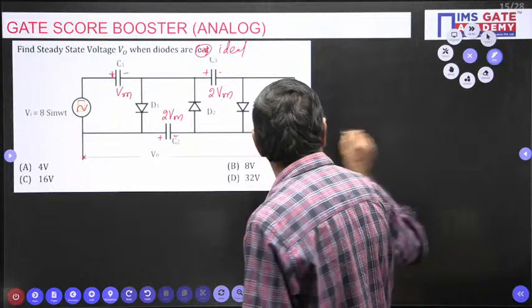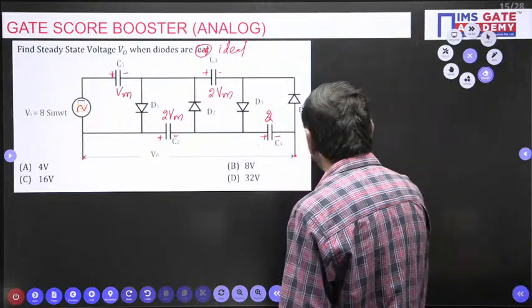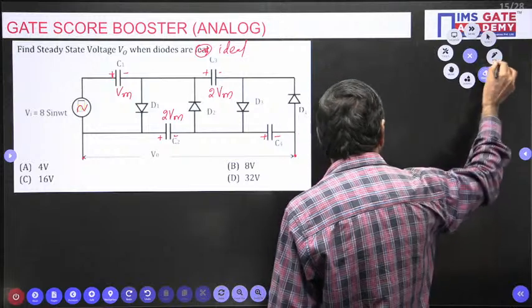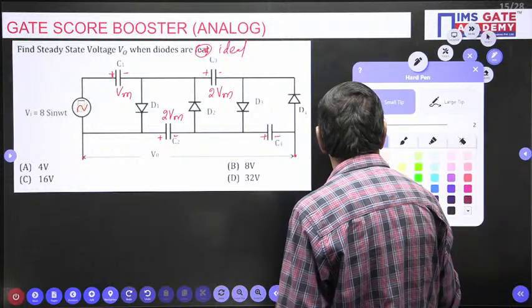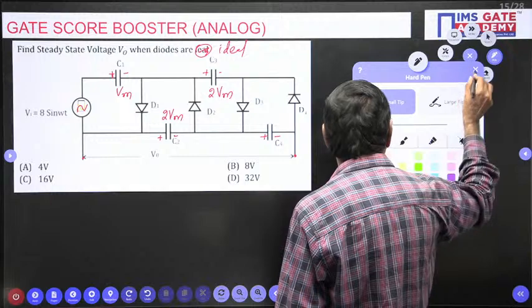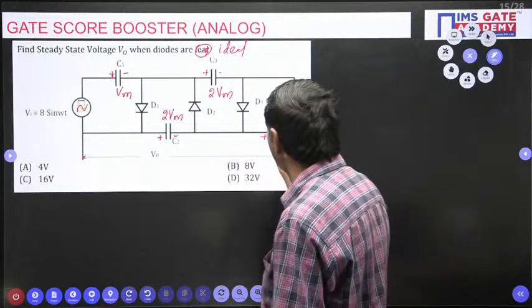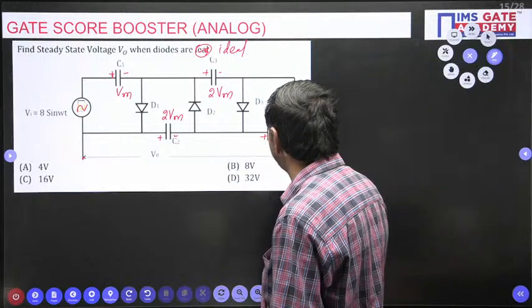Whichever capacitor you take, the first capacitor gives only Vm. All the rest of the capacitors give 2 Vm.